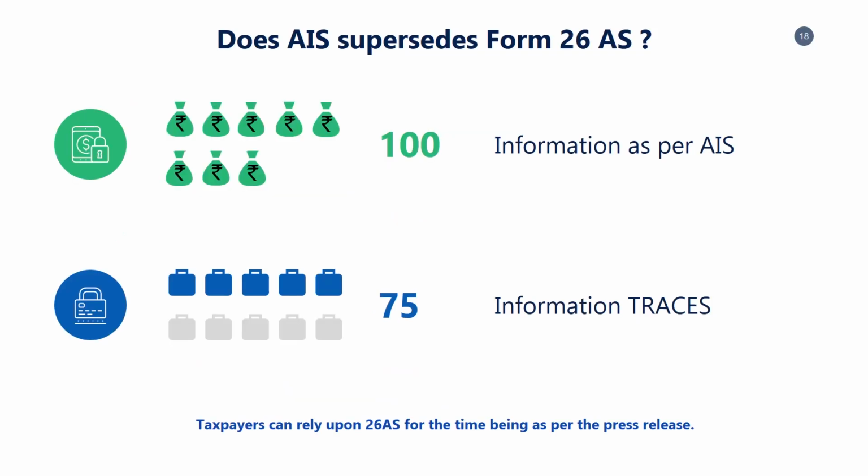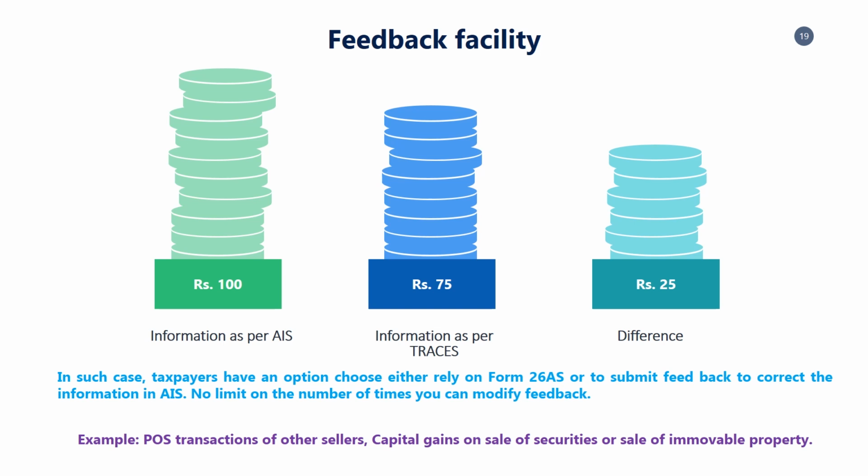Is AIS supersedes Form 26AS? No. As per the press release by the CBDT, in case of any variations between Form 26AS and AIS, the taxpayer may rely upon the information displayed in Form 26AS. Hence, even though the AIS is an extension of the existing Form 26AS, it cannot supersede the Form 26AS. The AIS is in still initial phase. In the meanwhile, both systems, that is Form 26AS and the AIS, will run in parallel.